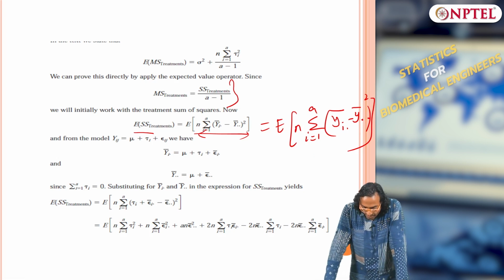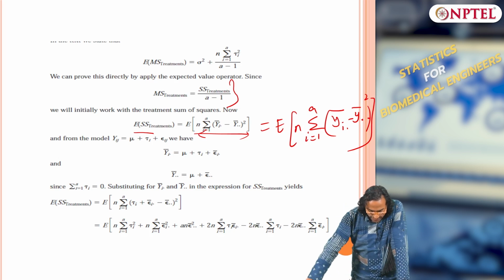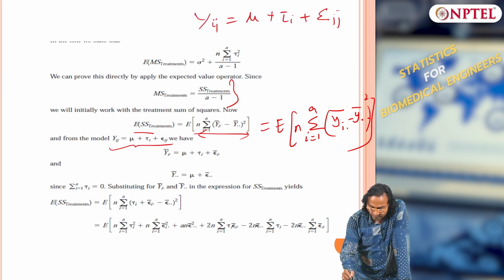Right. Now, I want to write what is yi dot bar. I know what is my model of the system. I have assumed my data to be of this form. So, what is yi dot?